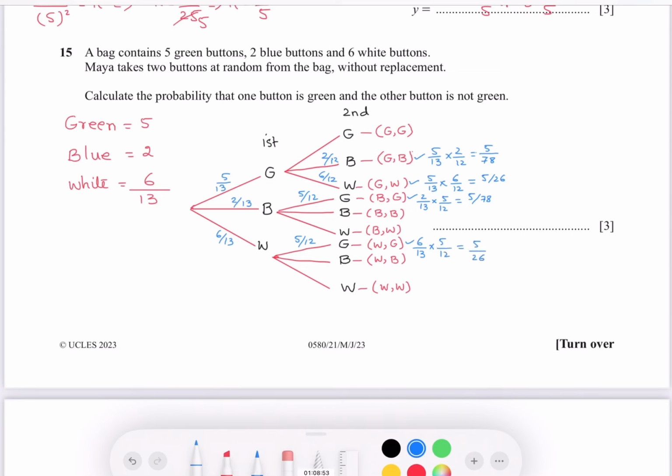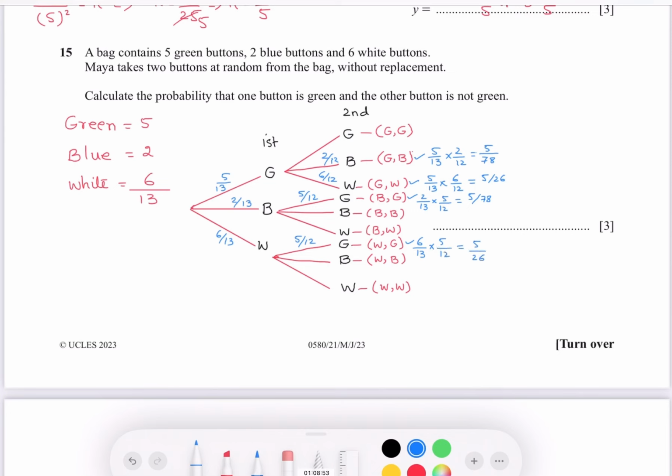So all these results should be added because they are across the branches. Use your calculator to find the answer. This is 20 over 39.